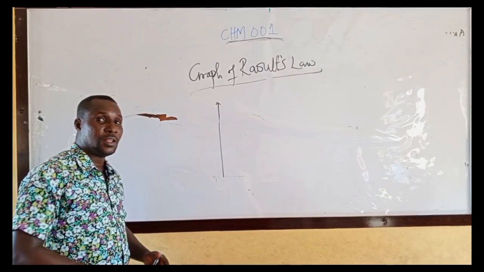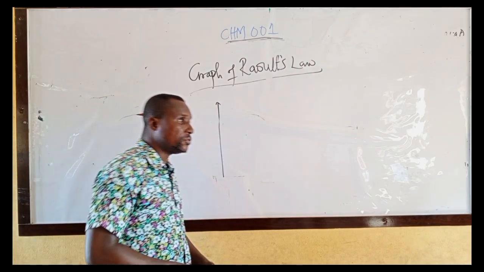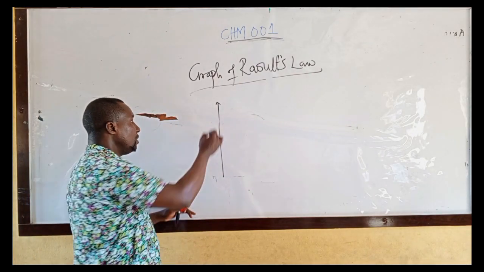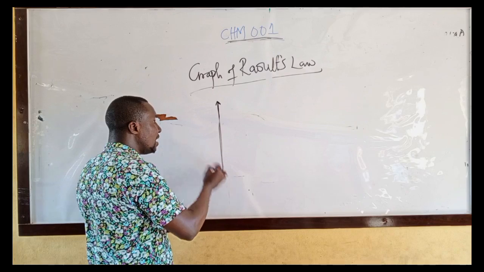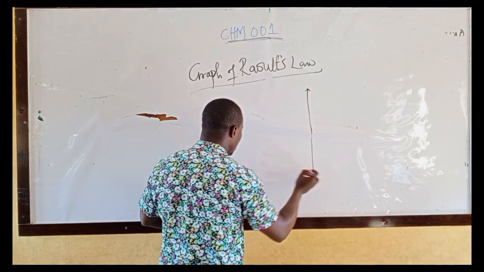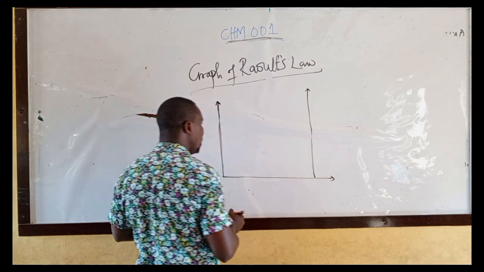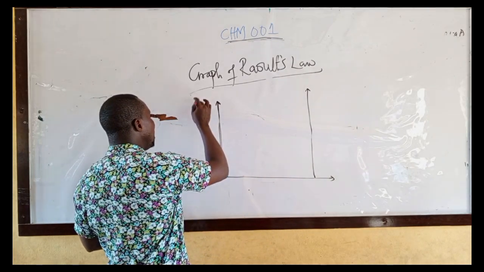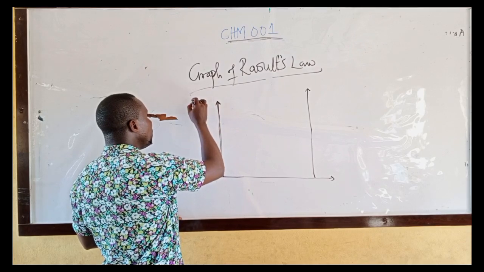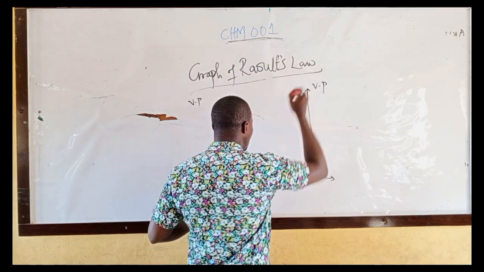Let's look at the Raoult law graph for two volatile liquids. The first vertical line, or the first liquid, we have second vertical line here. Then we have our horizontal line, the partial vapor pressure. We have this.